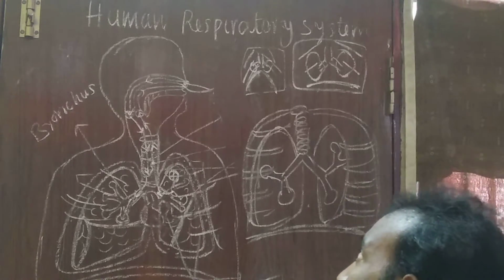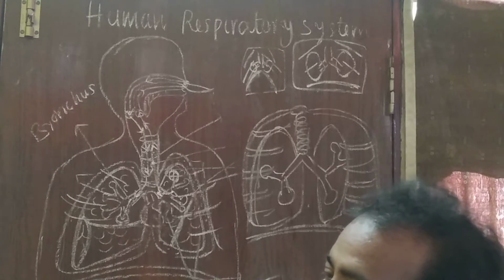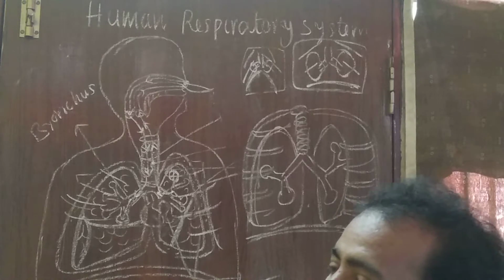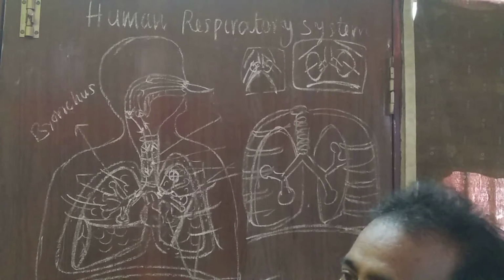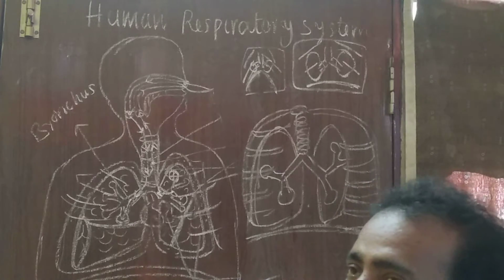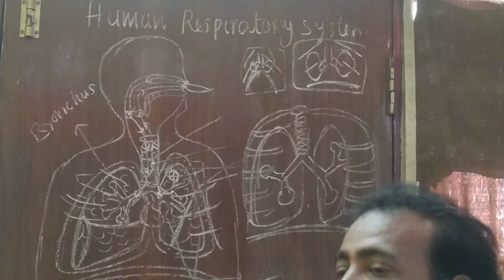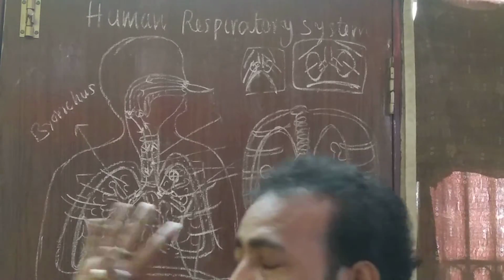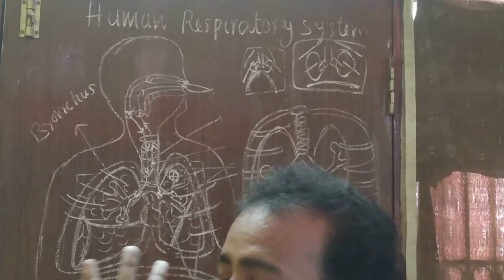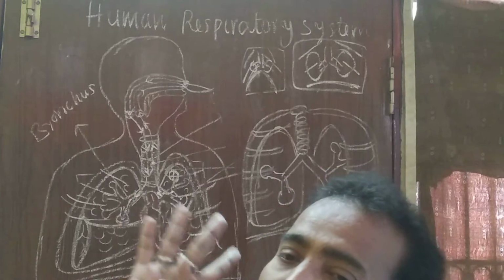In the respiratory movement, two structures play an important role. One is the rib cage and the second one is the diaphragm. The rib cage is again made up of two components. One is the ribs, the second is the intercostal muscles. And there are two types of intercostal muscles: external intercostal muscles and internal intercostal muscles. Simply, intercostal muscles. Ribs and intercostal muscles are the components of the rib cage.